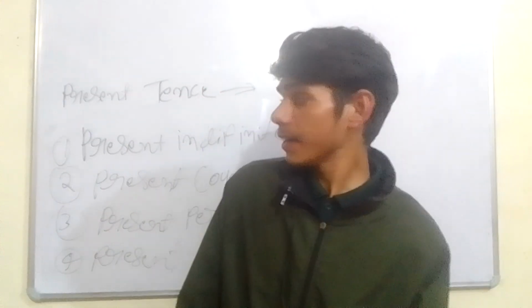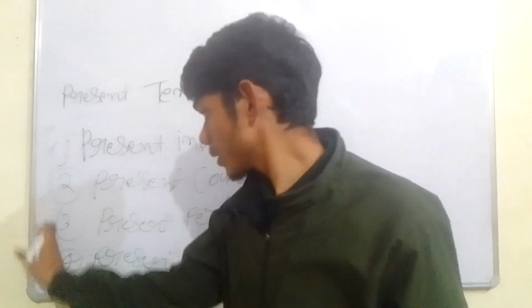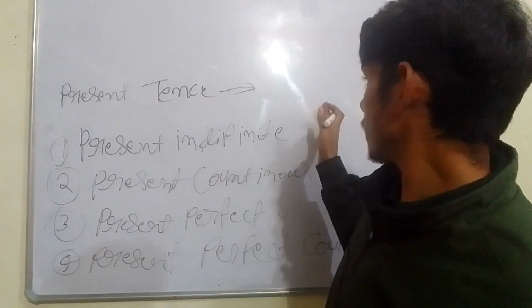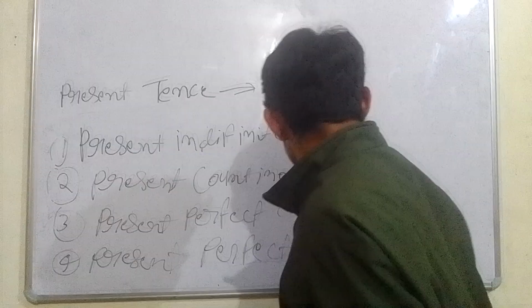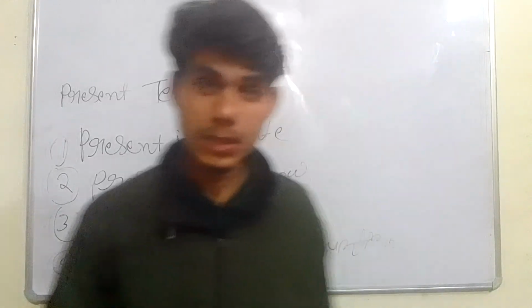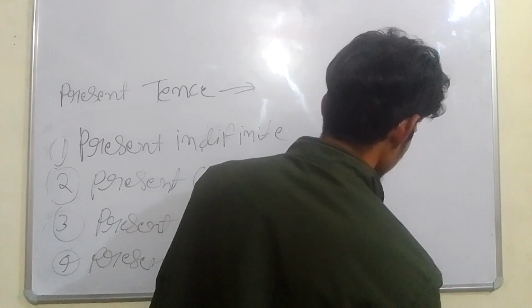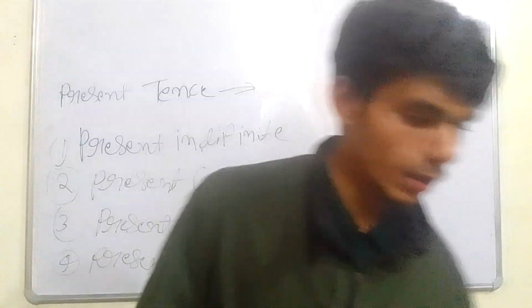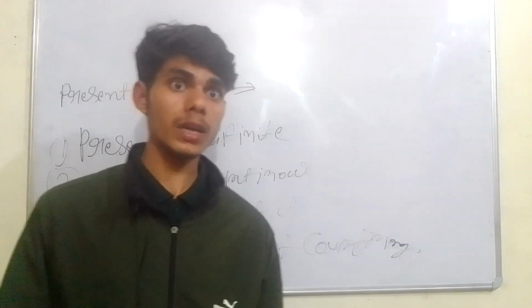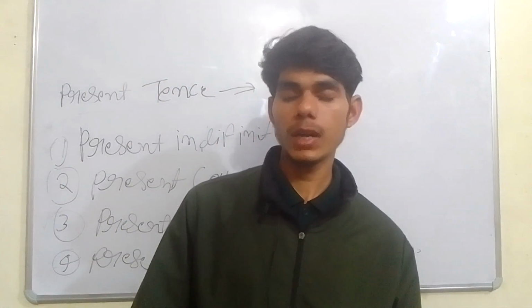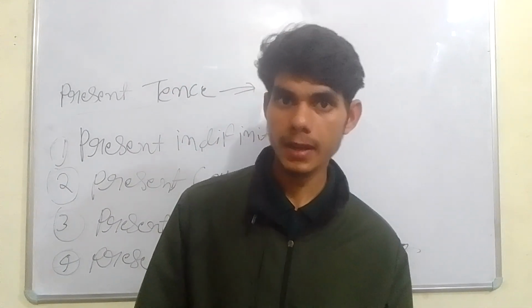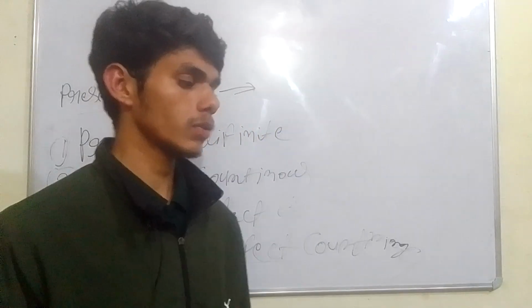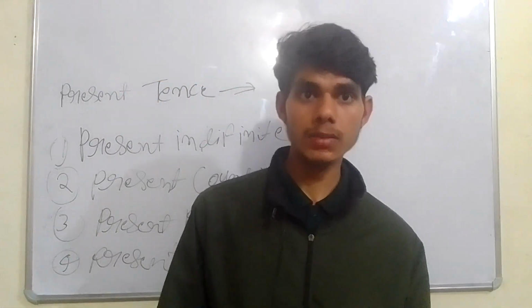Our present time is divided into four subtimes. How will it be possible? You can say, brother, you have given an example and explained the present tense, that the time running now is called the present.